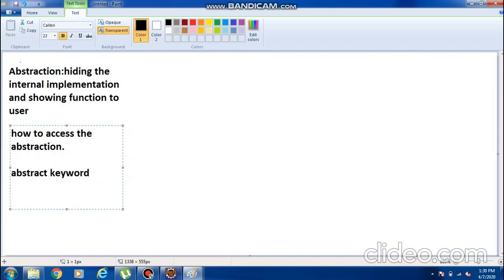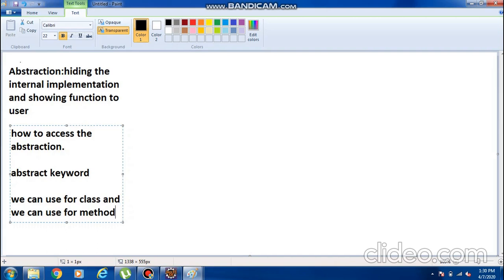Where can we use this abstract keyword? We can use it for a class and we can use it for a method.